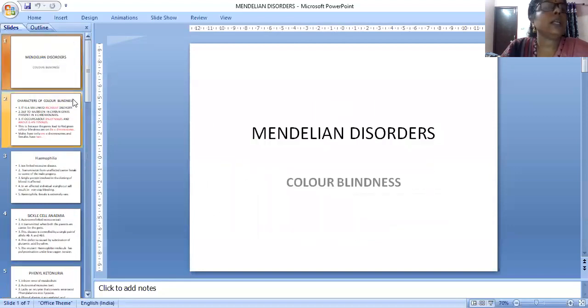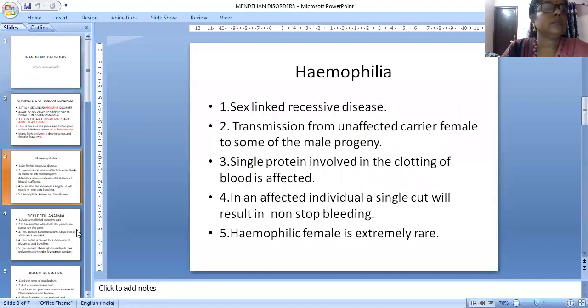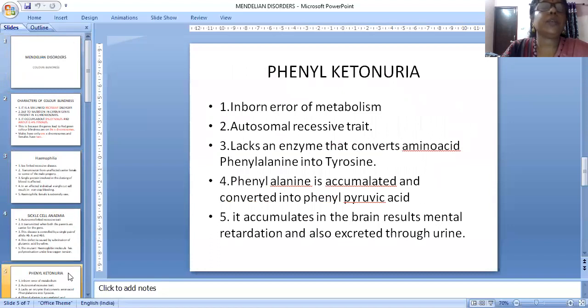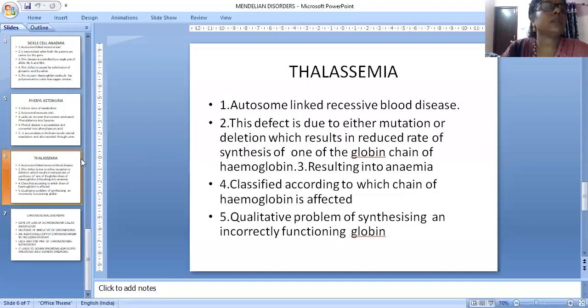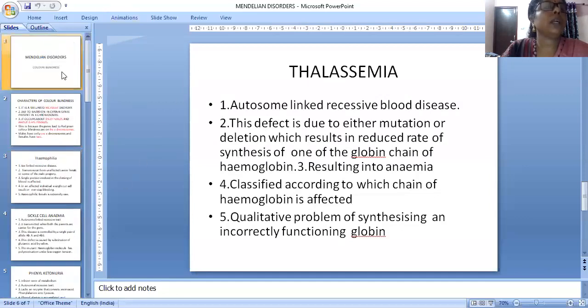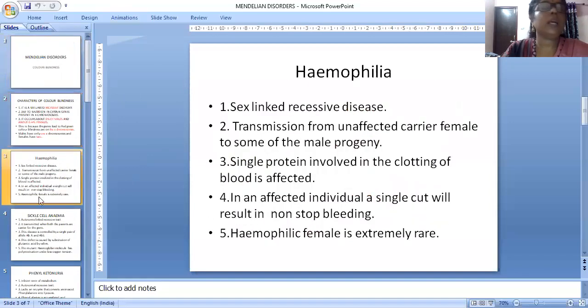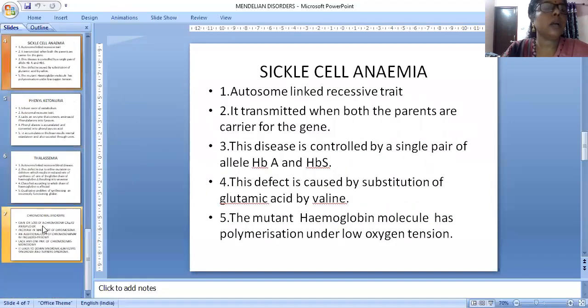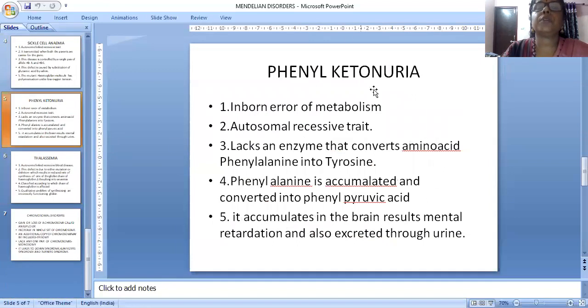Today we covered Mendelian disorders: color blindness, hemophilia, sickle cell anemia, thalassemia, and phenylketonuria. These only we learned today. So I think all of you understood it.